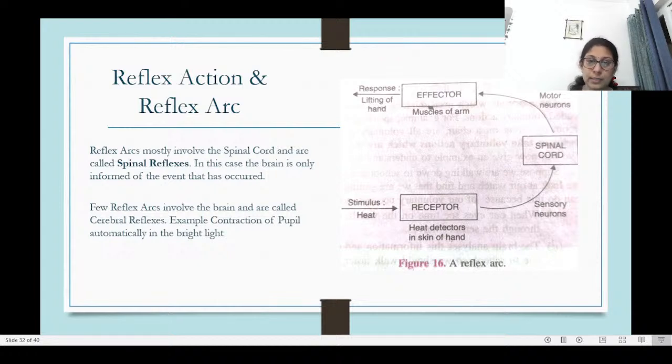So you get the stimulus, the heat, it goes to the receptor, the heat detectors in the skin of the hand. The receptor will send it through the sensory neurons. It goes to the spinal cord. You can write here about the relay neurons, which are present in the spinal cord where the processing happens, and then the motor neurons, which bring the signal back and give it to the effector organ, which could be the muscles in the arm. And then the response that will happen is that the arm will get lifted away from the hot object. Okay.